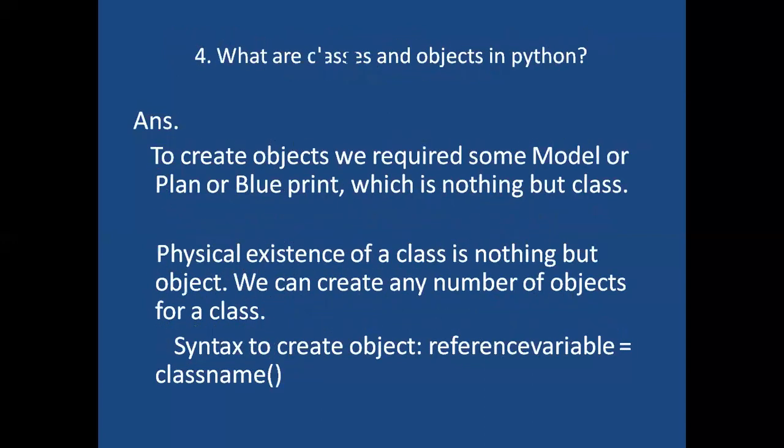Right. Next question. What are classes and objects in Python? What is a class? If you want to create any object, we require some model or plan or blueprint, which is nothing but a class. A class is nothing but a design, a plan, a blueprint. If you want to create any object, a design, plan or blueprint must be required. Suppose you want to construct any building, what do you require? First, some good plan and some good design must be required. By seeing that design, we can construct a wonderful building.